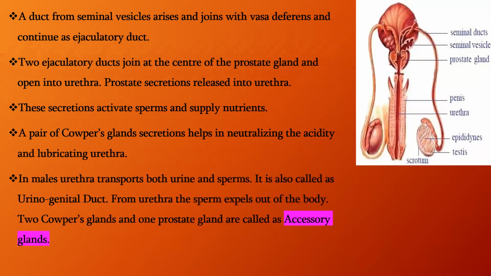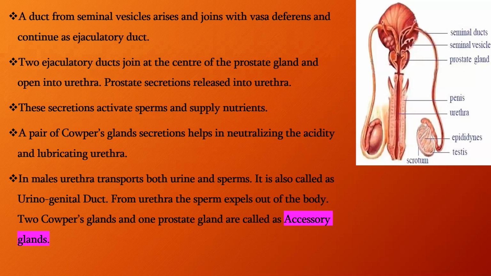In males, the urethra is a common passage for both urine and sperms. Hence, it is called the urinogenital duct. From the urethra, the sperms are expelled out of the body into the female reproductive system.